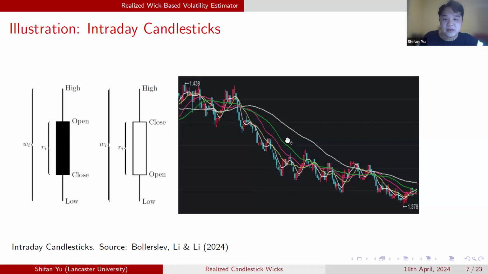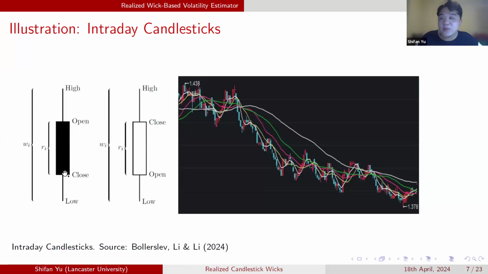So if we zoom in, if we look at a single candlestick, here we have two examples. For each candlestick, for each small interval, first of all, there is a box in the candlestick. We call it the real body of the candlestick. It shows the open price and the close price. If the close price is lower than the open price, it could be a dark one or a green one. If the close price is higher than the open price, we will have a white box or a red box. So this is the real body of the candlestick.